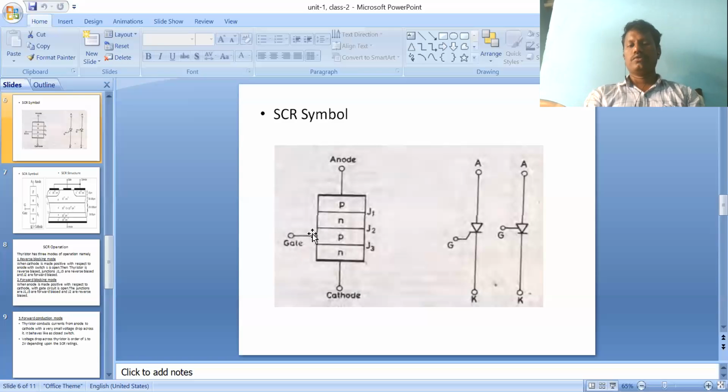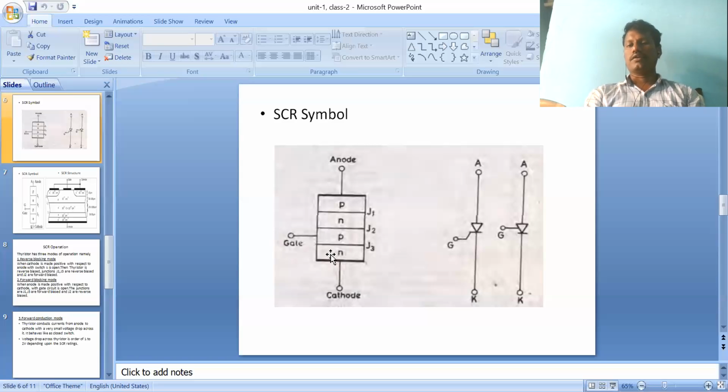Suppose no gate signal is given, then the large energy gap is maintained until the breakdown voltage, where it breaks. That does not happen without a gate signal to the SCR. That's why the gate signal is given to the P layer only, not the N layer. The majority carriers in P are holes, and these holes jump to the N plus layer near the cathode terminal. Only then will junction J2 break.